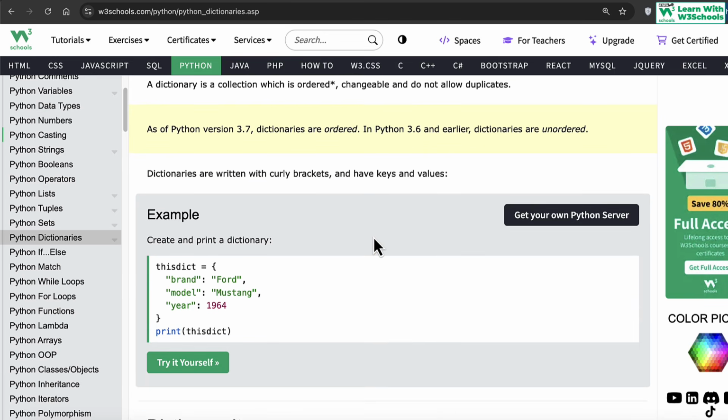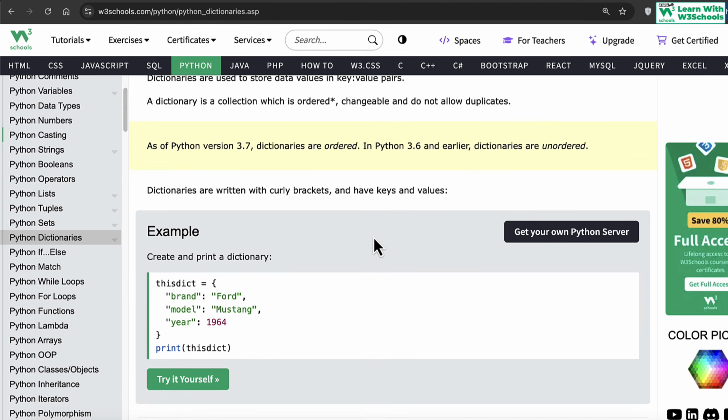In other languages, we call them hash structures as well, a hash table form. But in Python, we call them dictionaries. A dictionary is a collection that is ordered, changeable, but does not allow duplicate values. It is ordered because each item is mapped to a specific custom index value, so it has a specific sequence. They are changeable, you can change them, but they do not allow duplicates. So you cannot have two duplicate keys inside it. There can be different values or duplicate values, but the keys have to be unique.